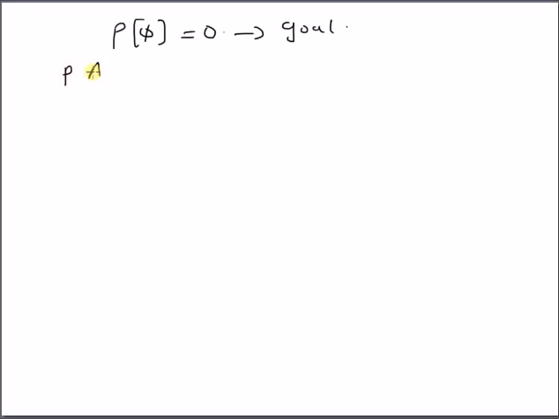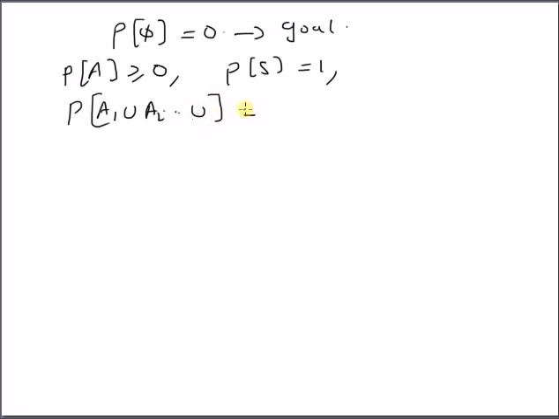The first one is: the probability of any event A is greater than or equal to 0. The second axiom is: the probability of the sample space is equal to 1. And finally, we also use the axiom that for mutually exclusive events A1, A2, A3 and so on, the probability of the union is equal to the sum of the probabilities of the individual events, and so on. So now we want to use these three axioms to prove that the probability of the empty set is equal to 0.